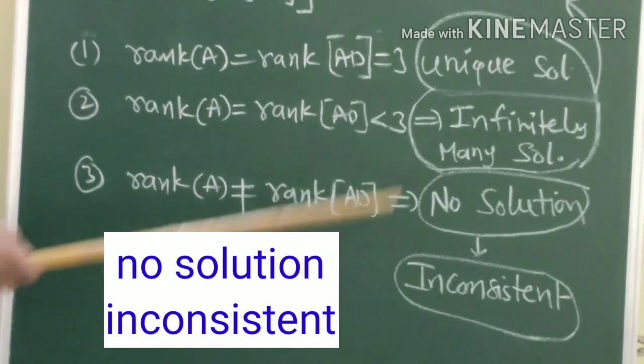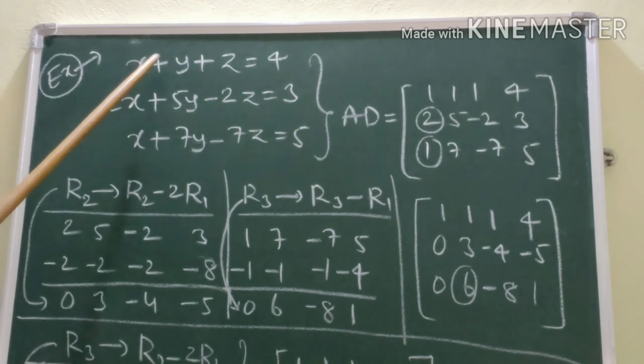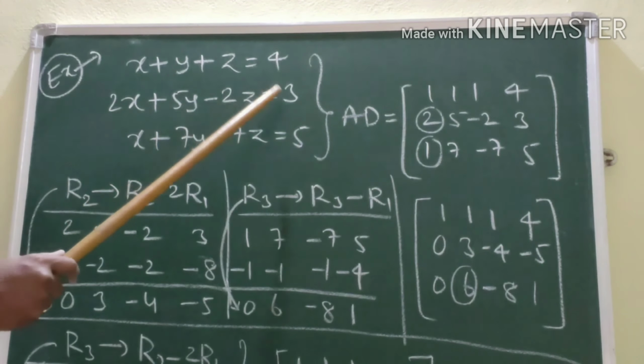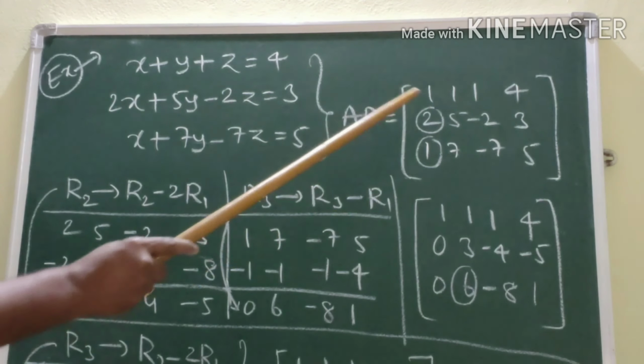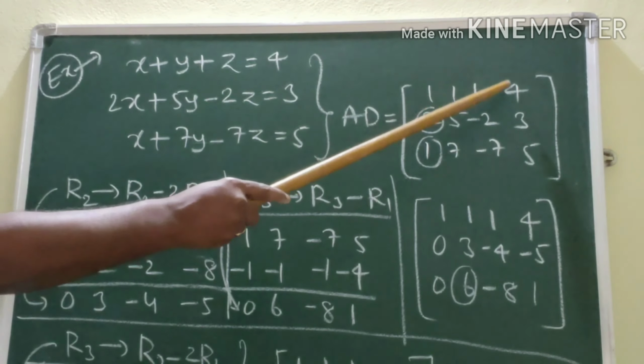Now let us see an example based on consistent and inconsistent. Here the given equations are x plus y plus z is equal to 4, 2x plus 5y minus 2z is equal to 3, x plus 7y minus 7z is equal to 5. So these equations are called non-homogeneous linear equations. First we have to write the augmented matrix. That symbol is AD. AD is equal to all the coefficients with the constants.